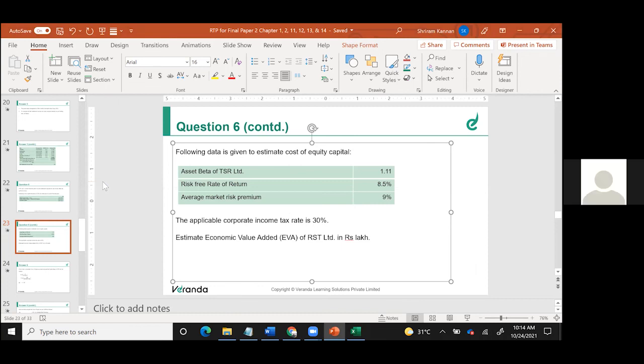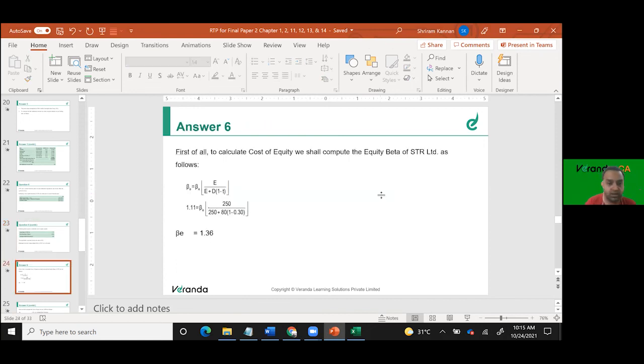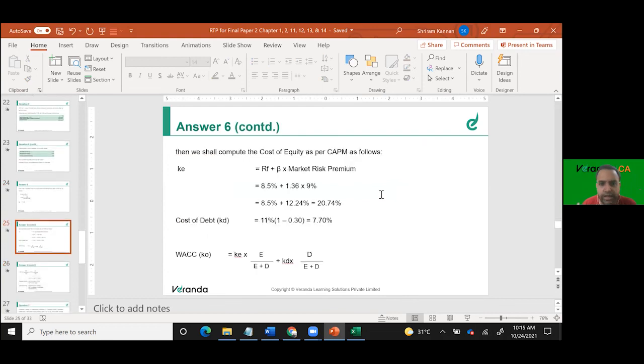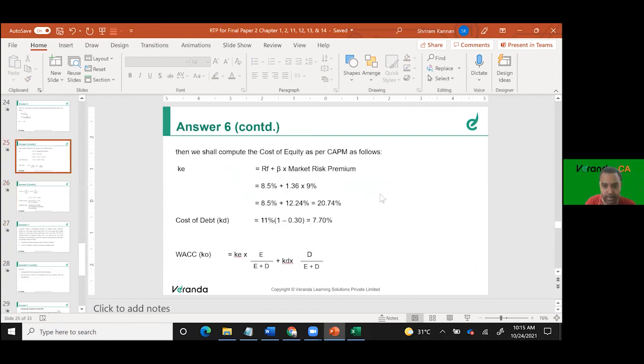There are two calculations involved in this entire problem. One is the EVA calculation, and the other is the beta calculation, which is equally important. These two things must be individually addressed. The solution is there, though for some reason the EVA calculation is not shown. I want you to check the RTP. It's an RTP question, a very nice question. Just check that.